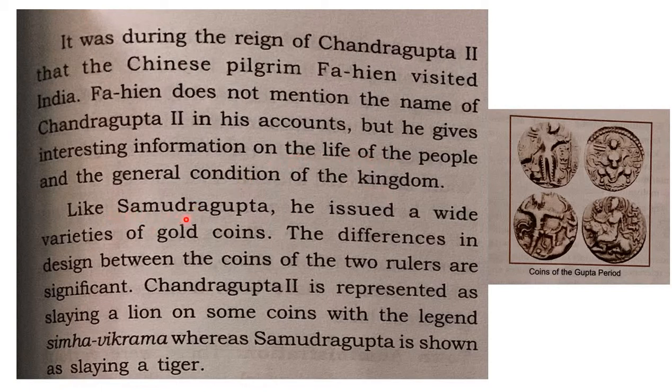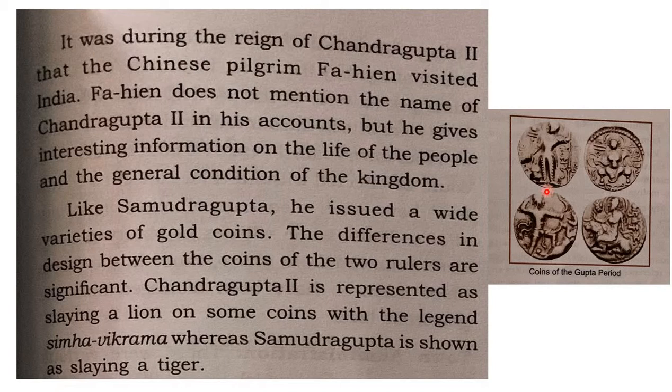And like Samudragupta, he issued a wide variety of gold coins. Samudragupta and Chandragupta II both had the privilege of issuing many gold coins. You can see the gold coins in this picture here. The differences in design between the coins of the two rulers are: Chandragupta II is represented as slaying a lion on some coins with the legend Simha Vikrama.